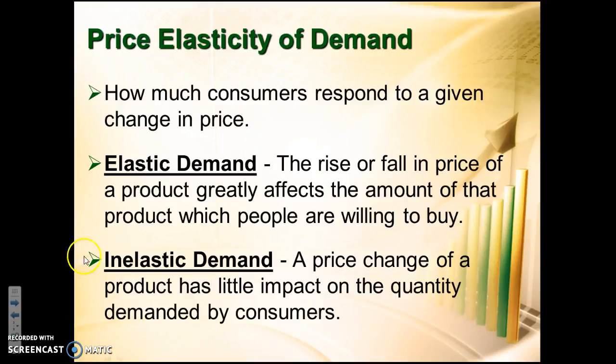Looking down here, inelastic demand. These are things that pretty much there's no way we can live without. These are the things that we say in our mind, I have to have them. Thinking about extremes, you could think about a diabetic. A diabetic has to have insulin, so they're going to pretty much be willing, no matter what the price is, it's not really going to affect how much they buy.